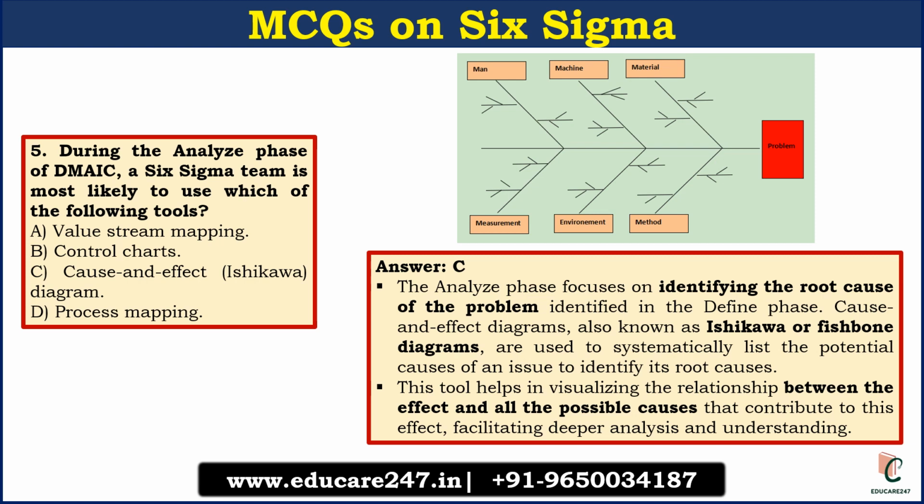During the analyze phase, the team tries to do a root cause analysis of the problem and tries to establish the relationship between cause and effect. Basically, the problem can be related to man, machine, material, methods, environment and measurement. They analyze all these things and see what is affecting and why the problem is happening. This is also called a fishbone diagram. This can be asked in the examination. You have to remember the name as well as how the process works.